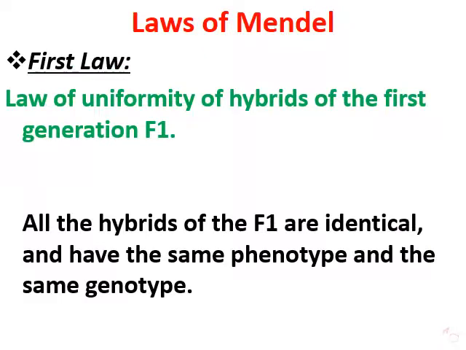Let's start with the laws of Mendel. The first law is the law of uniformity of hybrids of F1. This means that all the hybrids, all the heterozygous of the F1, are identical. For example, if we cross a black with a white, all the F1 generation are black, like one of the parents.